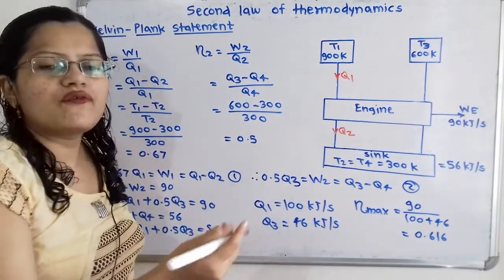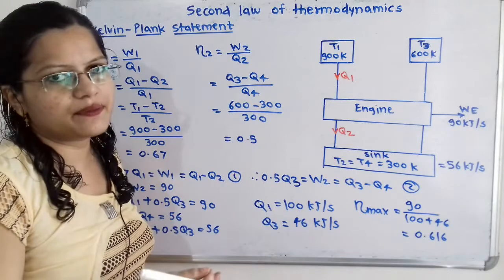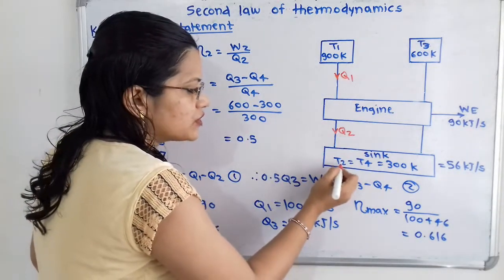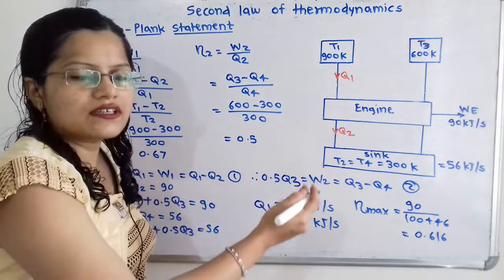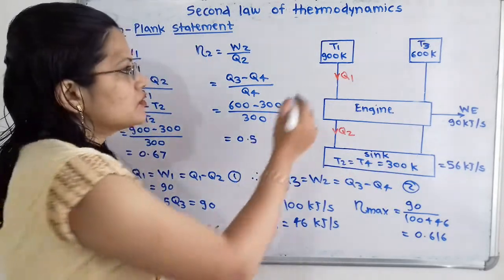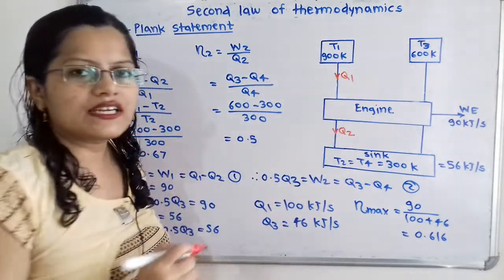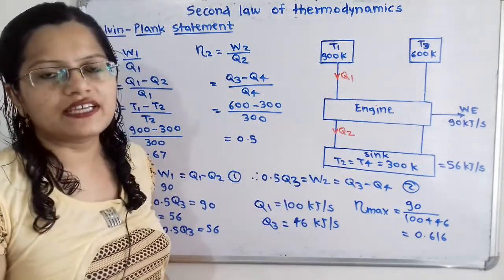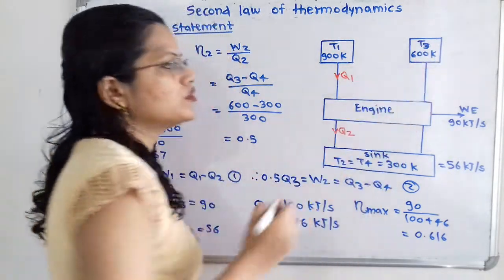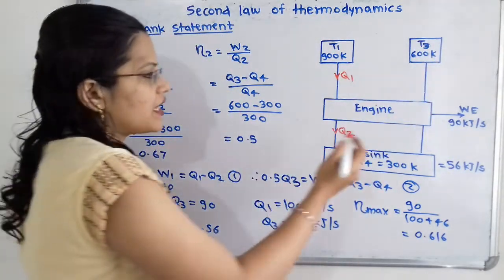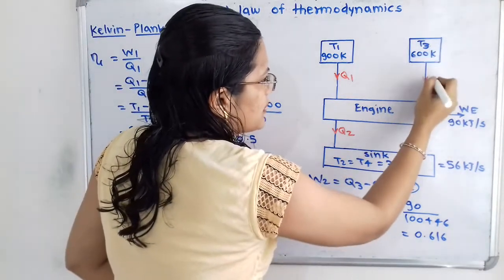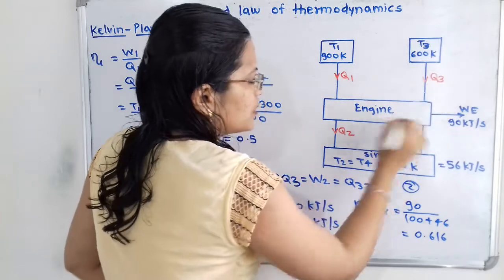Then we will move to the second higher temperature reservoir. So here Q2 is the heat rejected at a temperature T2, and T2, the temperature of the sink, is equal to 300 Kelvin. Now T1 and T2 are completed. Now we will move to the next higher temperature reservoir at a temperature T3, equal to 600 Kelvin. Again the heat energy Q3 is supplied from this higher temperature reservoir to the engine.